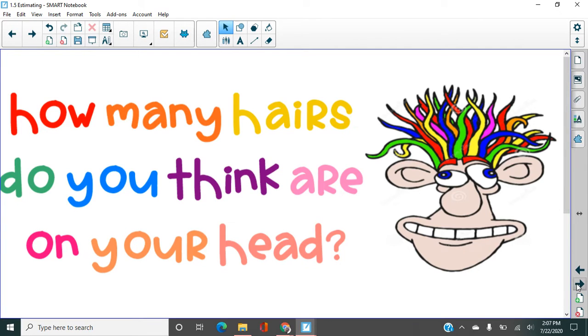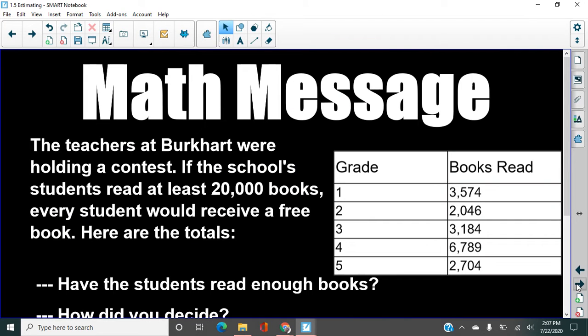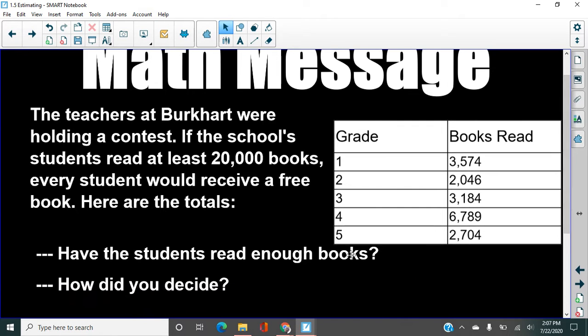And it is a super important skill to be able to do, not just in math at school, but just in the real world in general. So here's our math message question. This says that the teachers at Burkhart were holding a contest. If the school's students read at least 20,000 books, every student would receive a free book. Here are the totals. So it shows you grade one and how many books they read, and grade two, and all of the different grade levels. Oh, go fourth grade, go. All right. What we need to figure out is, have the students read enough books, and how did you decide?